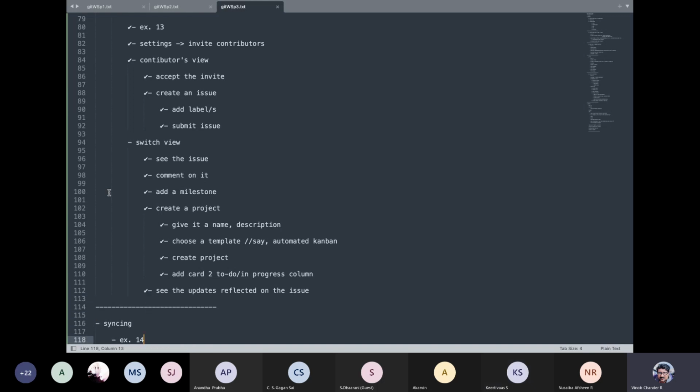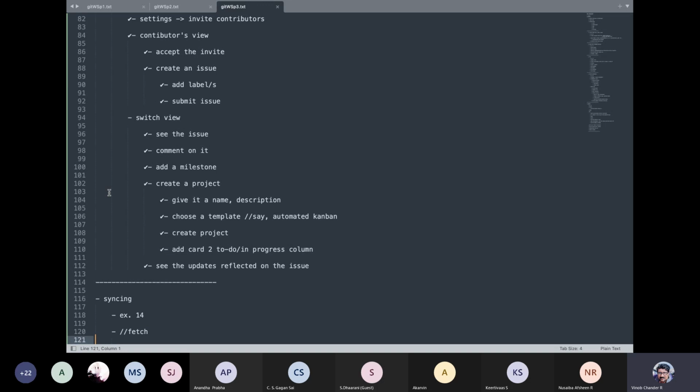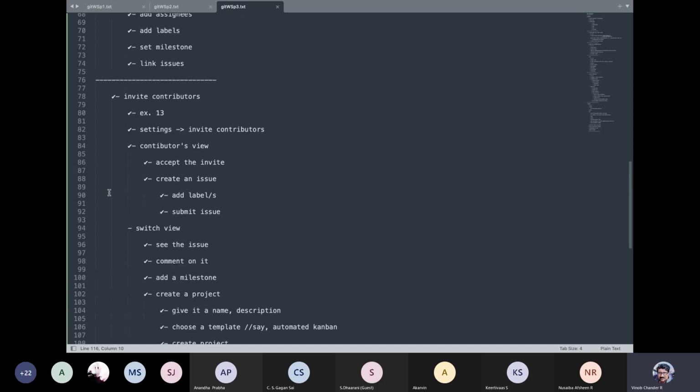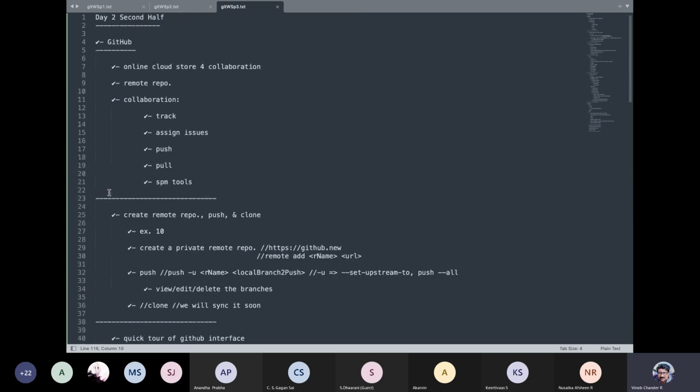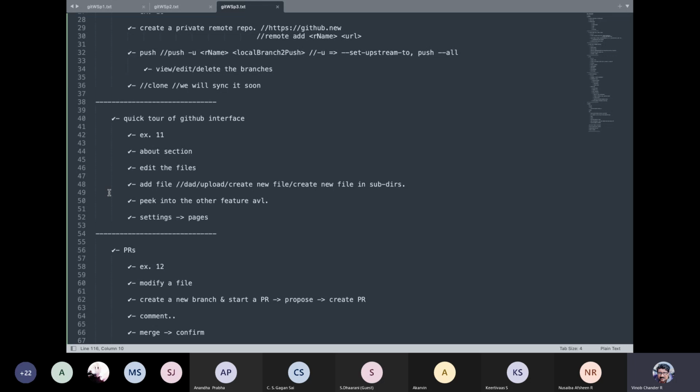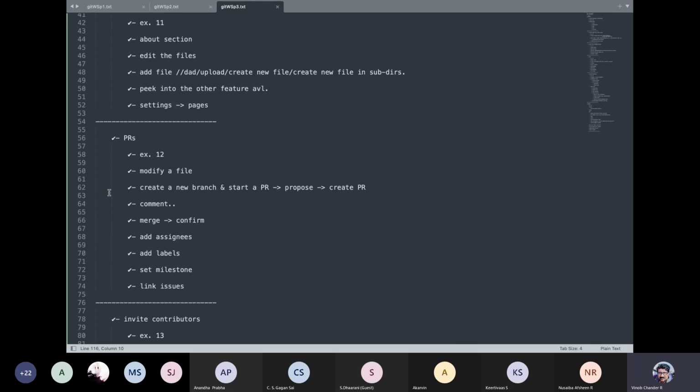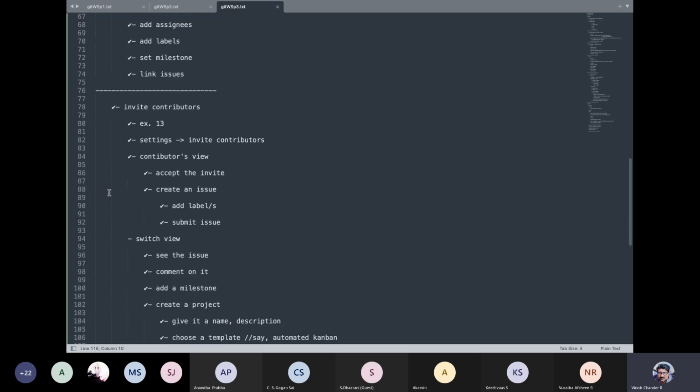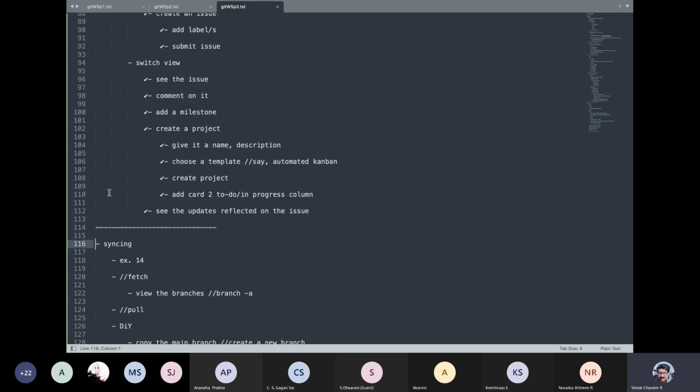All right, and then let us talk about the most important part, which is syncing. We have just done a small change on the title, but that was the purpose, the reason why we had done a clone earlier, so that we have a change, and then when we sync, we can have the changes updated in our local repository. So guys, for syncing, let us have this exercise. Exercise number 14 is syncing.